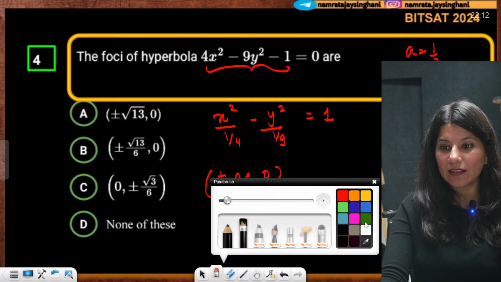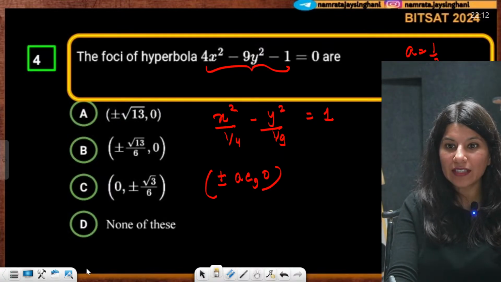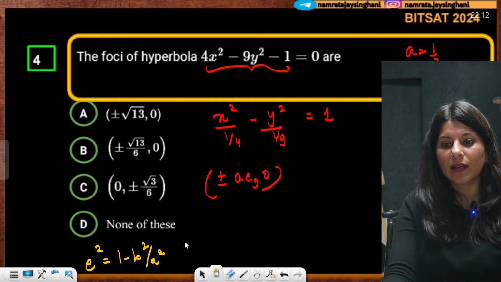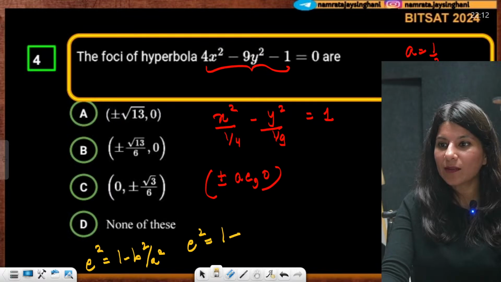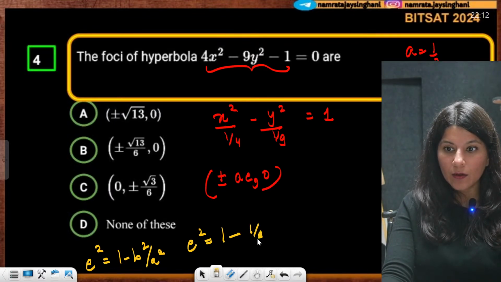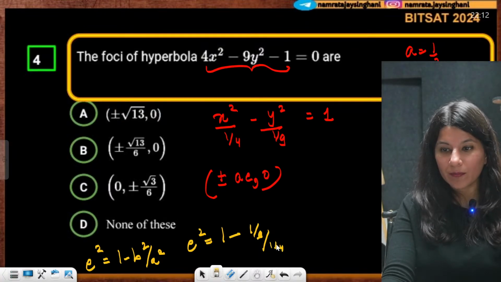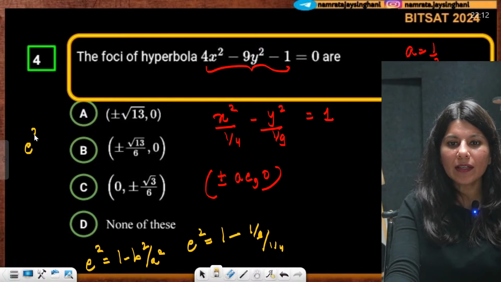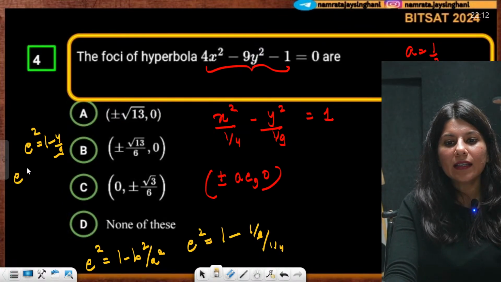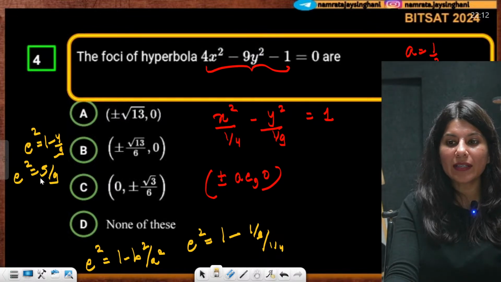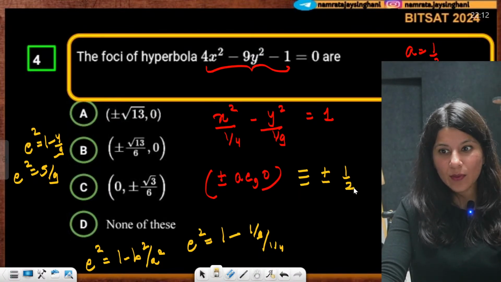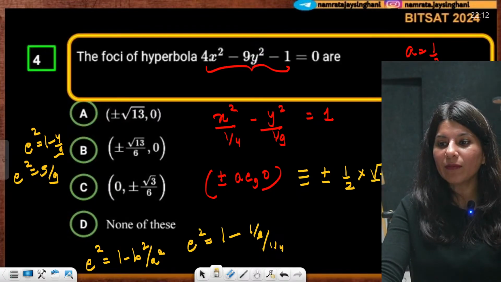And eccentricity, you know the formula of eccentricity of hyperbola? E square is equal to 1 minus B square by A square. So E square is going to be 1 minus B square, 1 by 9 whole upon 1 by 4. Okay, so this is going to give you 4 by 9. So E square is 1 minus 4 by 9, E square is 5 by 9, correct? Now plus minus AE comma 0 will be plus minus A, A is 1 by 2, multiply root 5 by 3, correct? Comma 0.